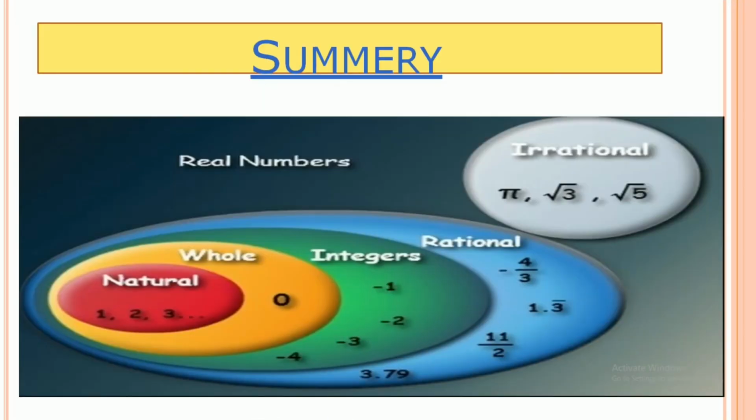So now in the last, let us have a quick summary. All numbers starting from 1 onwards are called natural numbers. If we add 0 to those natural numbers, they become the whole numbers. And adding negative numbers to the whole numbers makes them the integers. And any number that can be represented in the form of p by q is called a rational number.